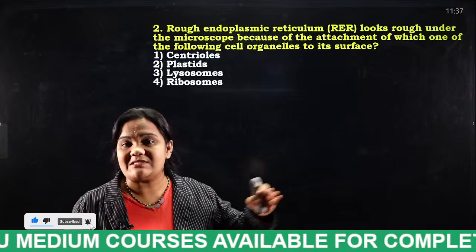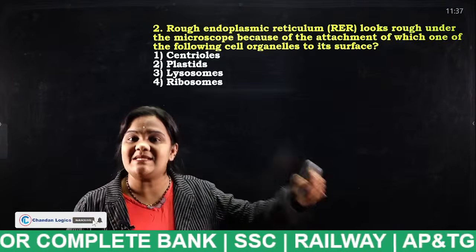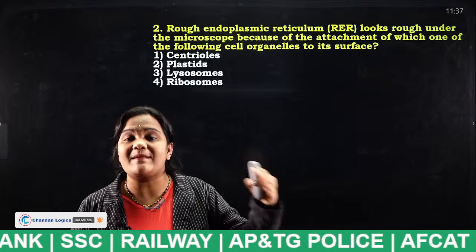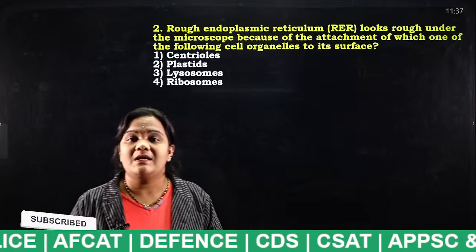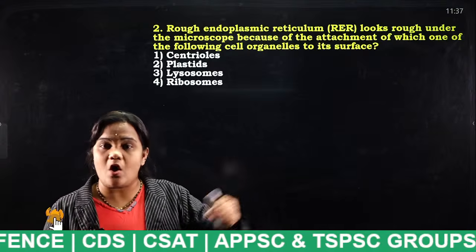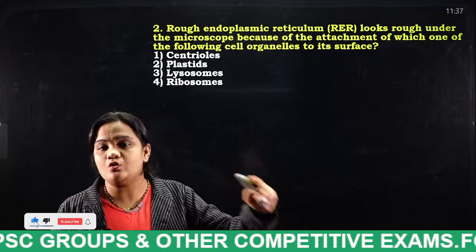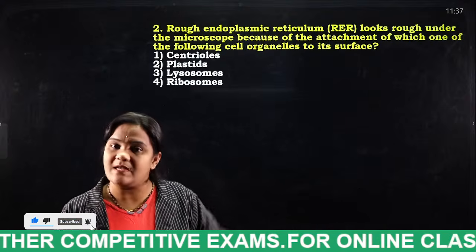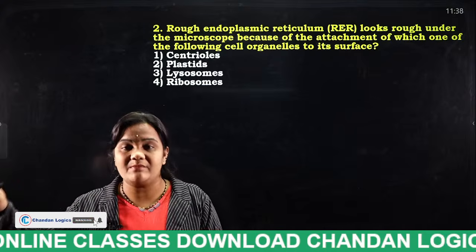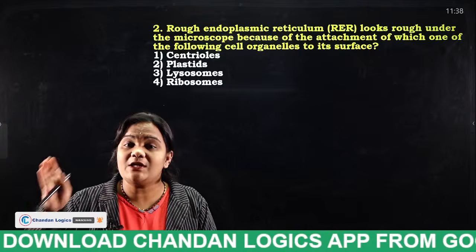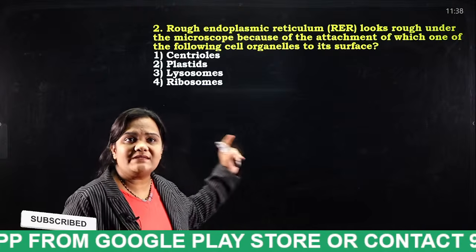So the cell was discovered by whom? Robert Hooke in 1665. In a cell there are many cell organelles like lysosomes, ribosomes, endoplasmic reticulum, Golgi apparatus or Golgi complex, mitochondria, and chloroplast. In general we have two types of cells, prokaryotic and eukaryotic. Prokaryotic cells do not have a nucleus, and eukaryotic cells have a nucleus. The nucleus consists of DNA material. So tell me students, what is the answer for this question?